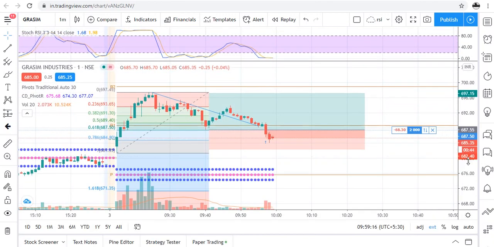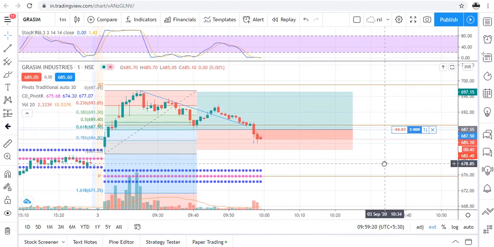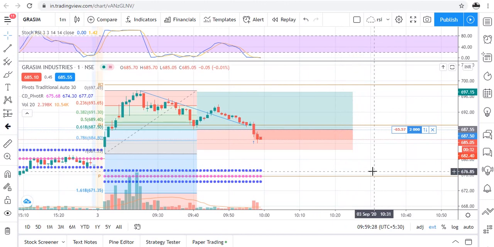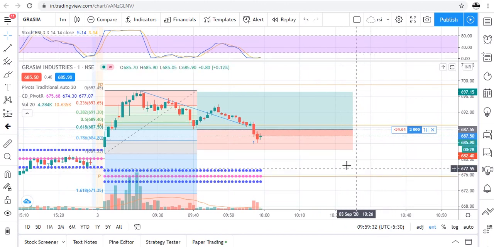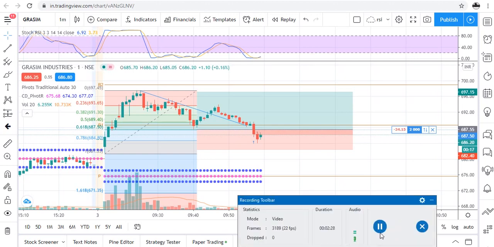Let us not place a limit. We will exit the order at market price when it comes near our stop loss or our target. So traders, let us wait. Here it is showing the price is going against our trade, but let's hope for a good trade. So traders, now I'm pausing the video and I'll update you when it gains some momentum towards our trade.